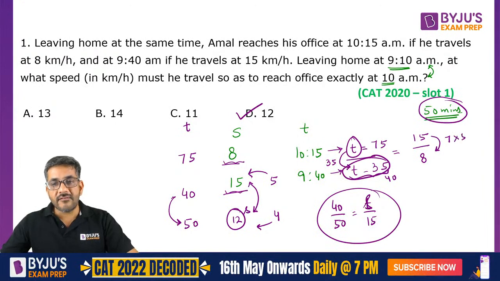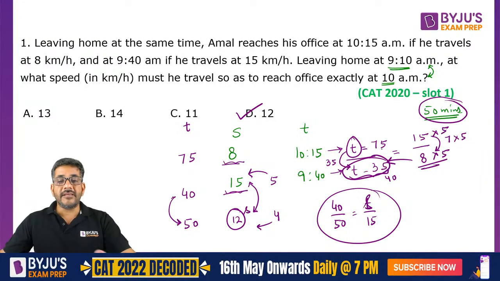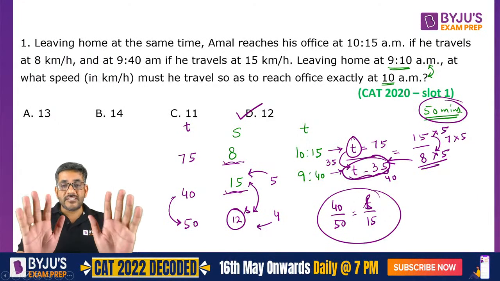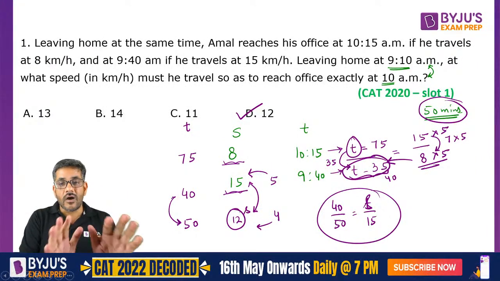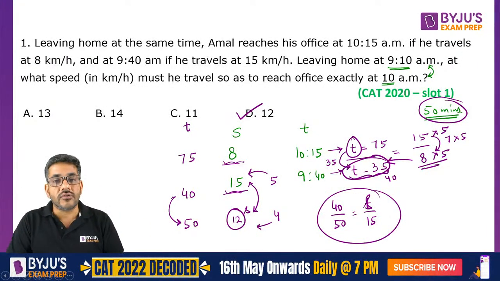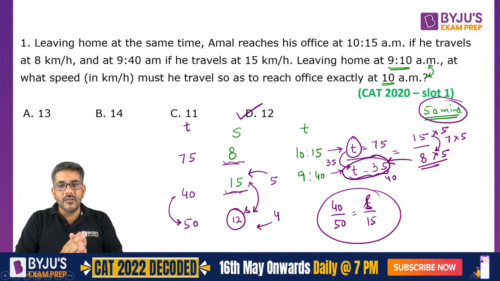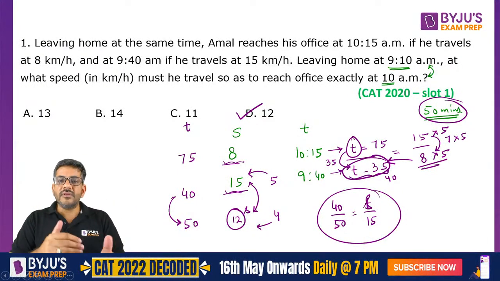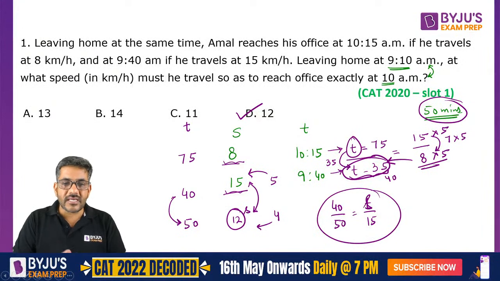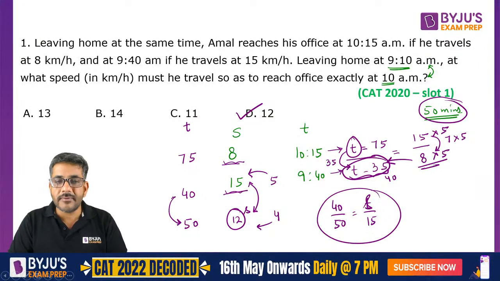By multiplying it with 5, तो 15 would become 15 into 5 and 8 would become 8 into 5, this is equal to 40। अब देखिए 75 और 40 में exactly 35 का डिफरेंस है ना, वो आ रहा है ना, this is what we are talking about here। Are you getting my point now? We will be doing the same thing in the upcoming questions as well. I am sure you would understand this concept there too.